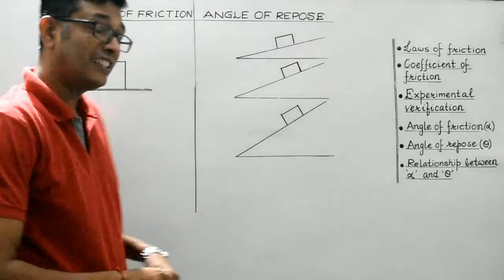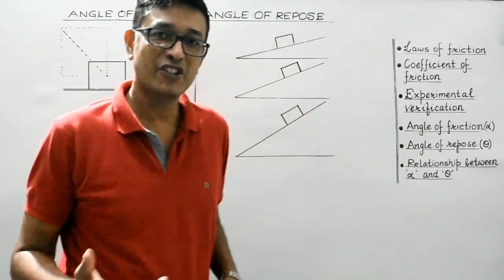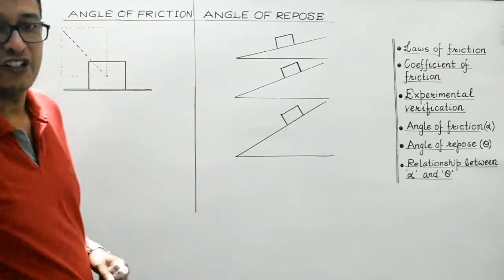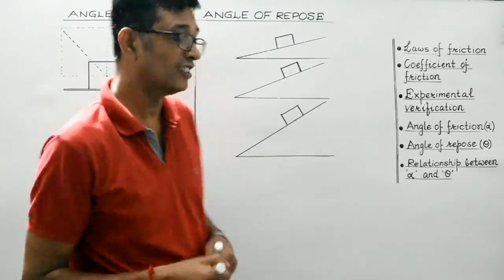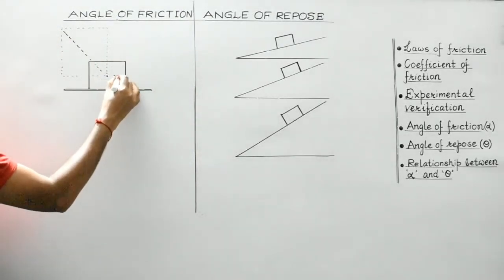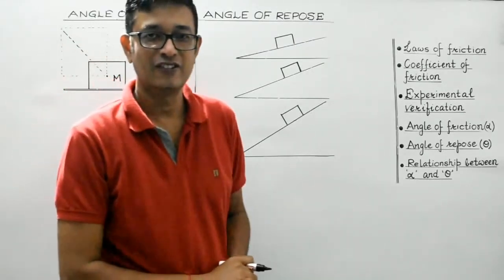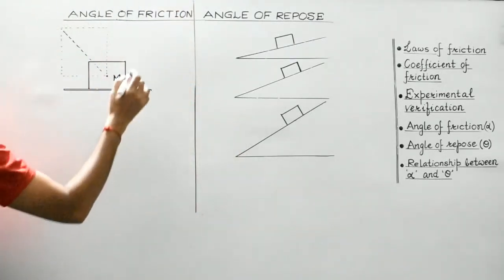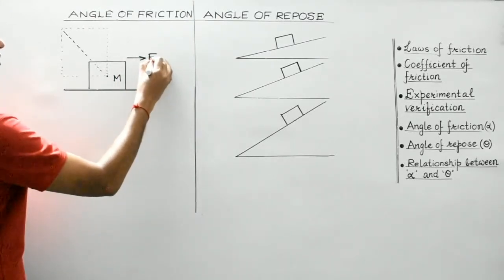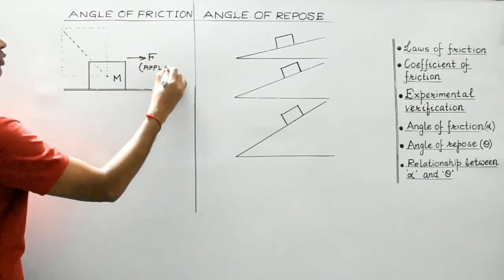Okay students, now let us discuss these two topics, angle of friction and angle of repose. Let's start with the angle of friction. Right? Let us consider this to be a block of mass m, say, and it is lying on a horizontal surface. Right? So suppose this is the direction of the applied force. This is the direction of the applied force.